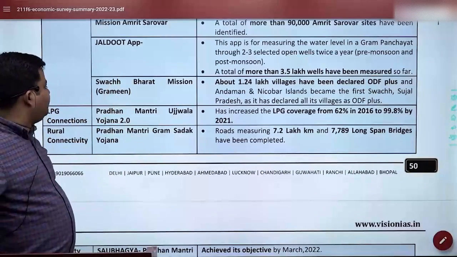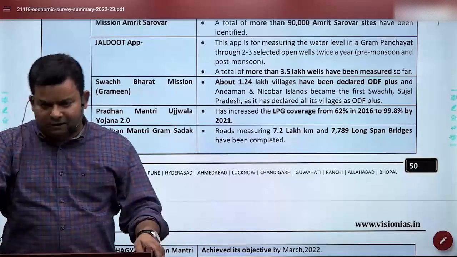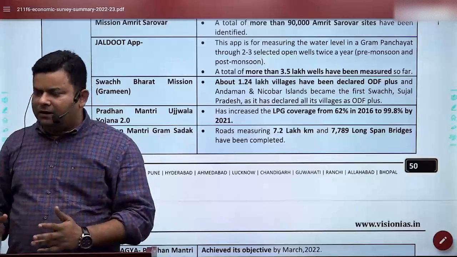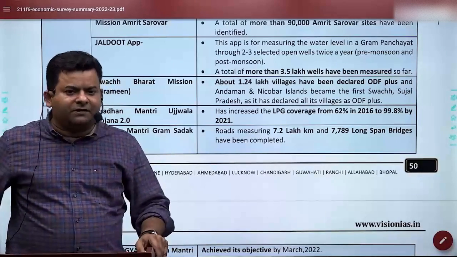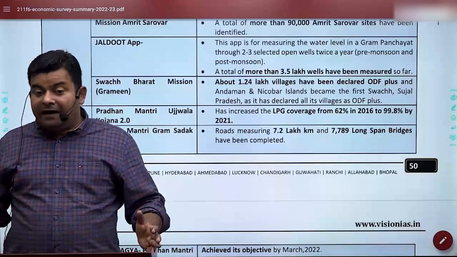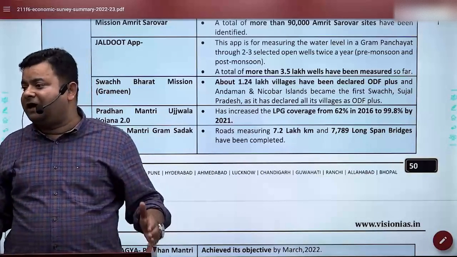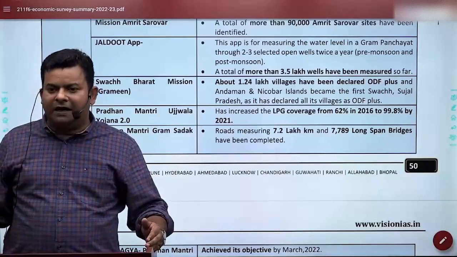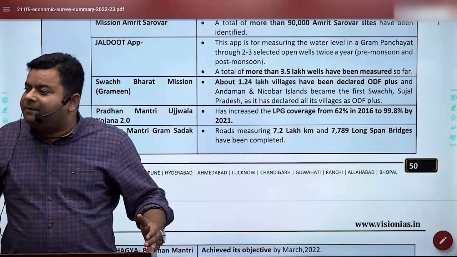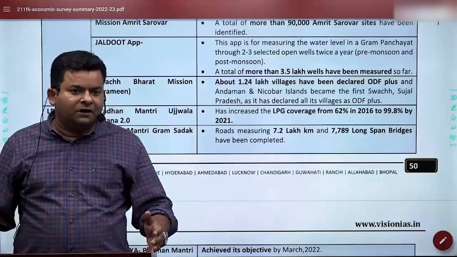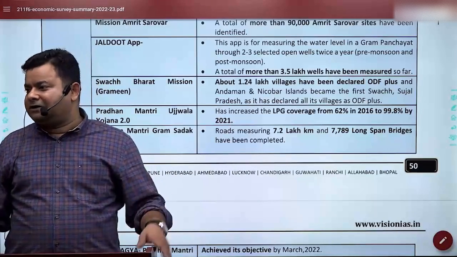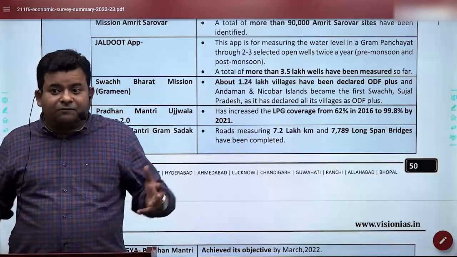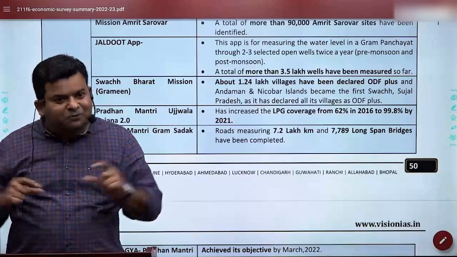So that's how we got when we talk about how the schemes are. At least name you should remember and what exactly they are focusing upon. As UPSC, probably they are not interested that whether you are knowing the data or you can mug it up. Again, this is one of the biggest misunderstanding we have. I request you to do this homework. Don't trust me. Go at home and see that how many database questions have been asked in the last 2, 3, 4 years. You'll be surprised to know that you were having a wrong impression that they ask a lot of data. Even digital mission, we have not asked the data. We have asked whether you're knowing the concept or not.